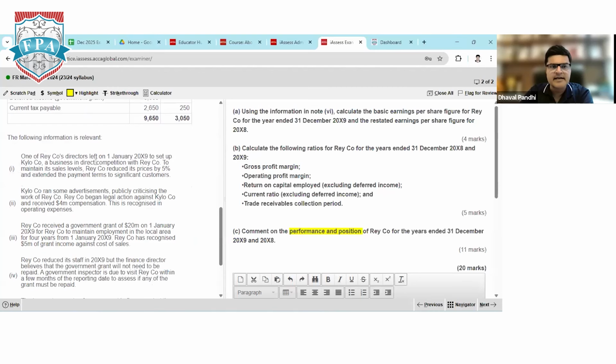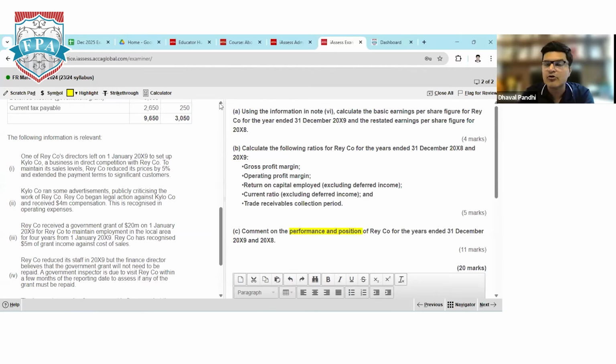Ray Company's director has left on 1st January 2019 to set up K Company's business, in direct competition with Ray Company. To maintain its sales level, Ray Company reduced its prices by 5% and extended payment terms to significant customers. So whenever you discuss anything about performance, I told you last time also, start your answer by commenting on sales: is sales increasing or decreasing? Because here you have given a 5% discount.